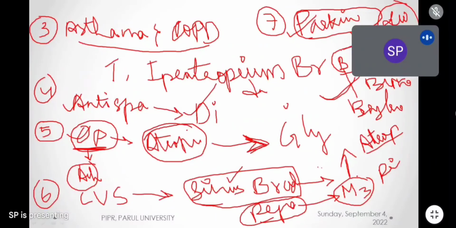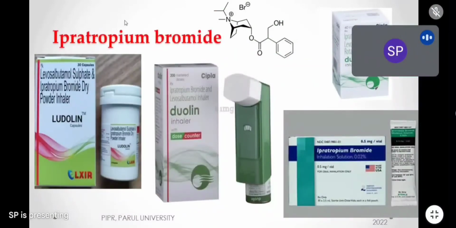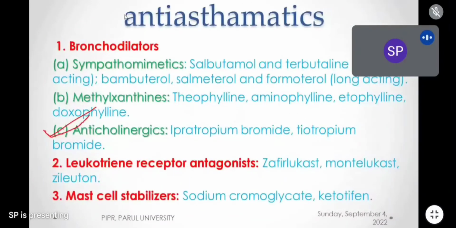These three Bs are the centrally acting anticholinergic drugs: benztropine, biperiden, and benzhexol. Clear, everybody? So these are some anticholinergic drugs. Now we will go back to the anticholinergic drugs which act as anti-asthmatics. Which drugs are used in asthma? In asthma we have ipratropium bromide and tiotropium bromide.